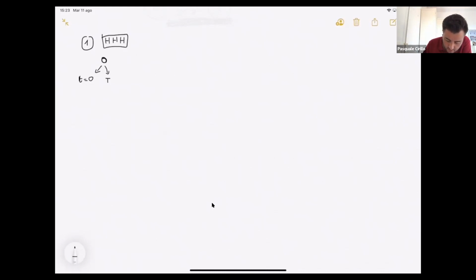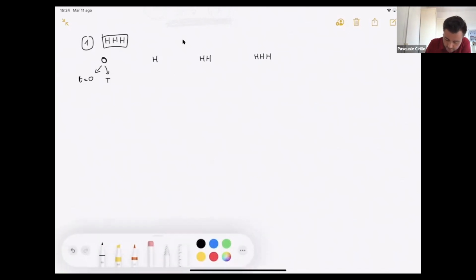Then if I have this state, what is the next state I can reach? The second state I can reach is state H. So I have 1 H. From 1 H, I can go back to 0 because I get a T, or I can go to the next state, which is HH. When I'm in HH, this is interesting because I don't go back to H, but I can go back to 0 because I have a new T appearing. And then we have HHH.